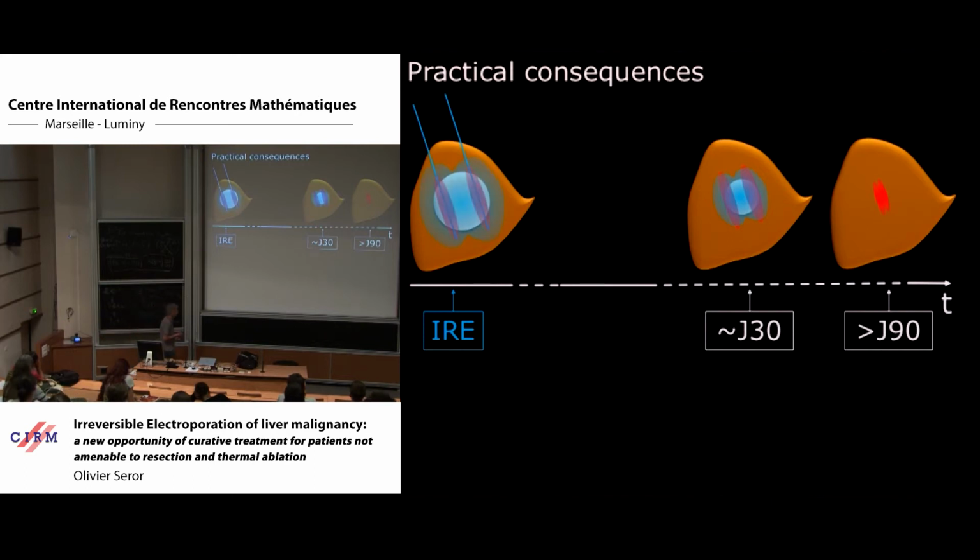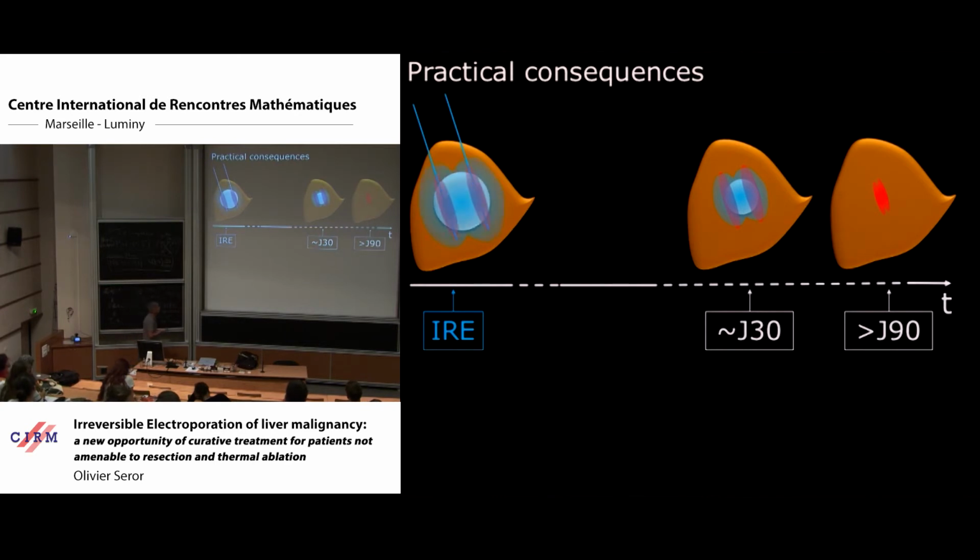When we perform percutaneous ablation of a solid tumor, for example in the liver, currently mainly with radiofrequency or microwave, again thermal ablation, we perform the procedure at T0, but we have to check the response to the treatment.